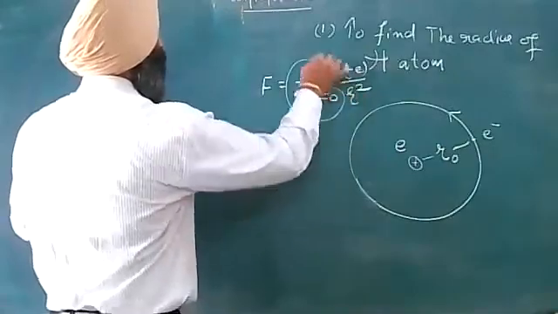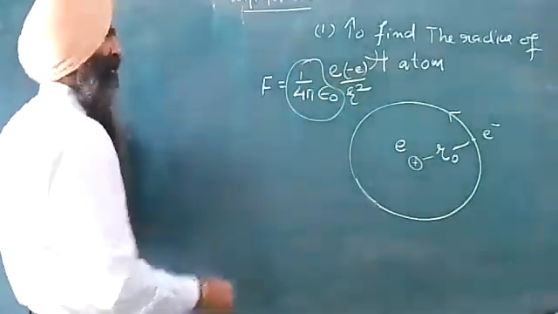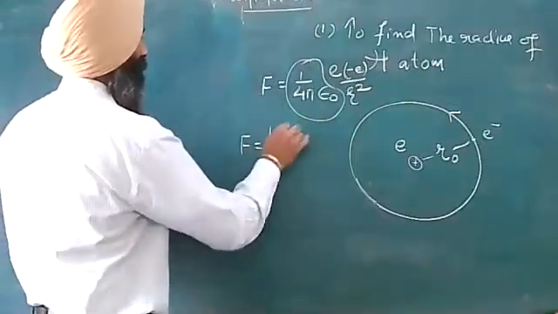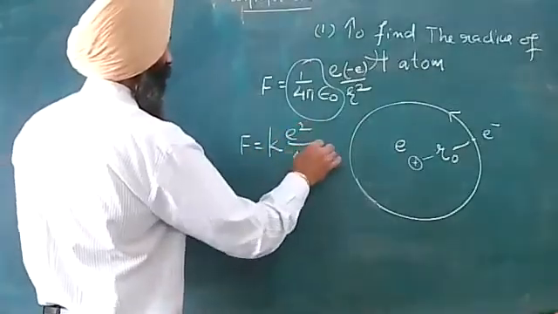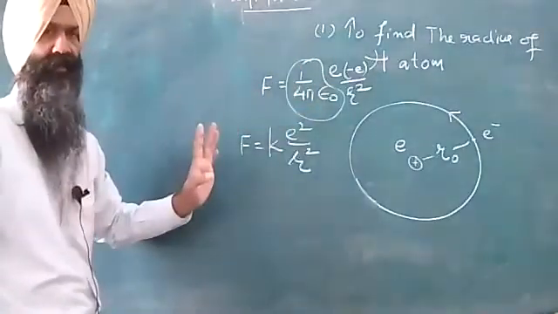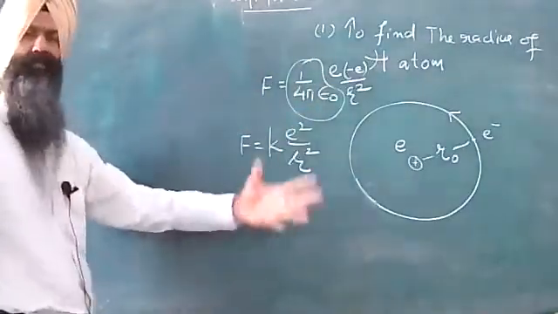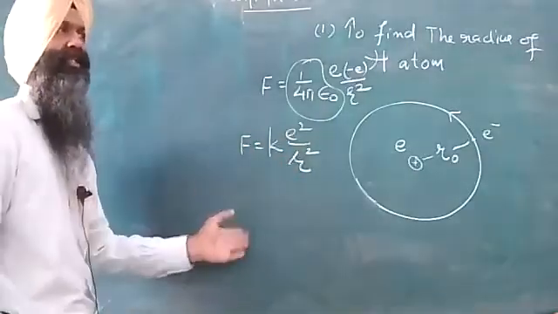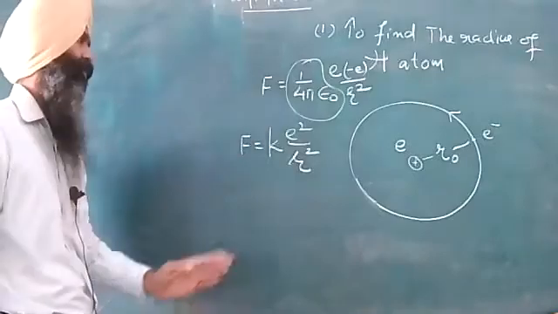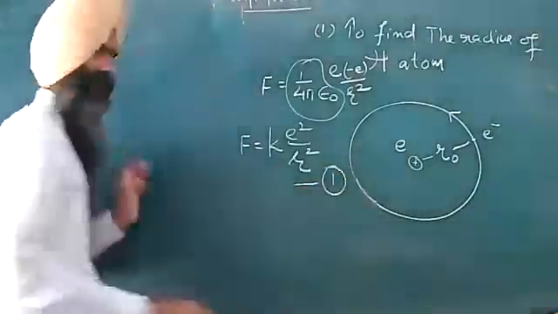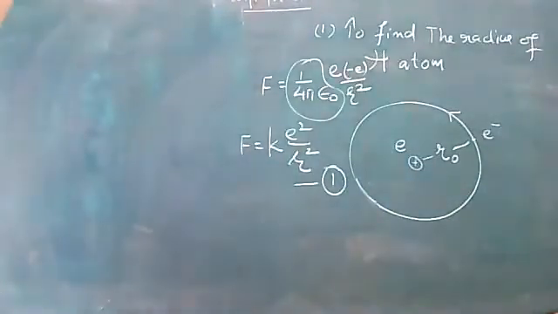This can be written as K, in order to minimize the mathematical figures. So K, and this is E square upon R square. This is just magnitude wise, I am leaving the sign. Magnitude of the Coulomb's force between these two charged particles, proton at the nucleus and the electron in the outermost orbit, is given by this equation. I may call this equation number 1.